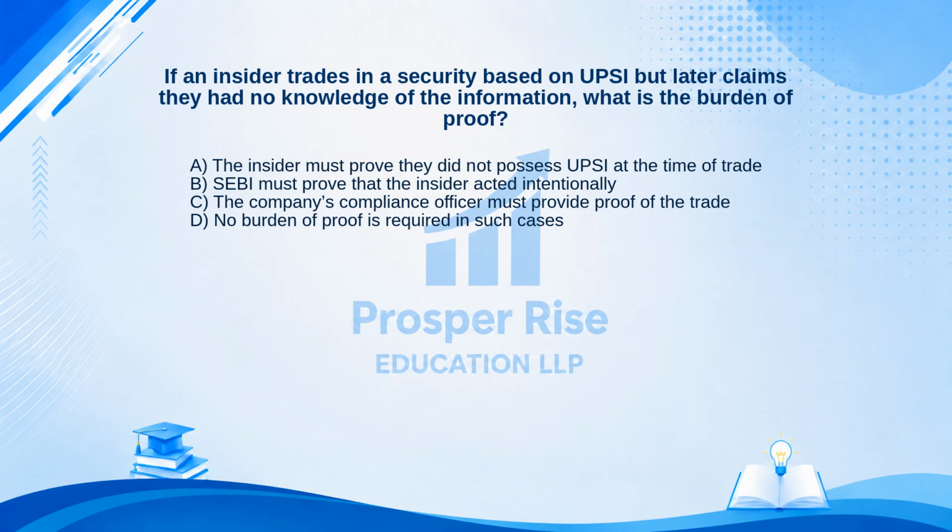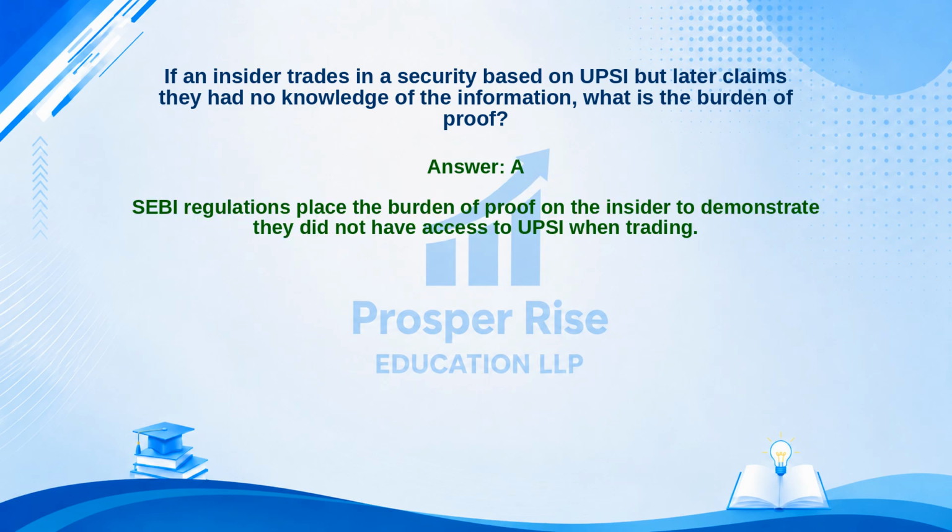Take a moment to pause the video and decide. The correct answer is option A. Let's see why. SEBI regulations place the burden of proof on the insider to demonstrate they did not have access to UPSI when trading.